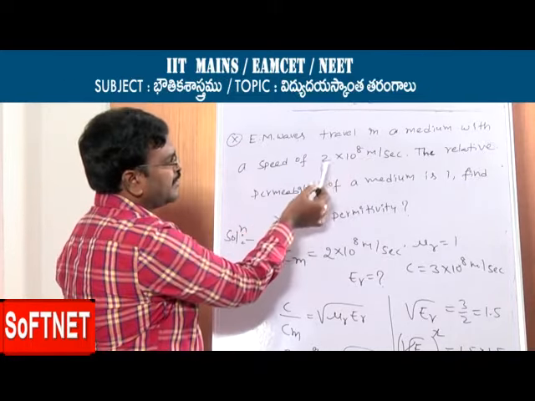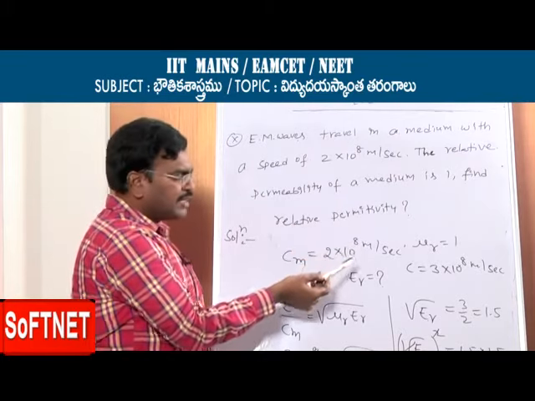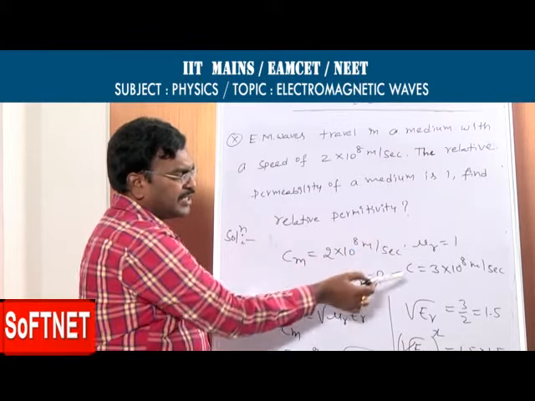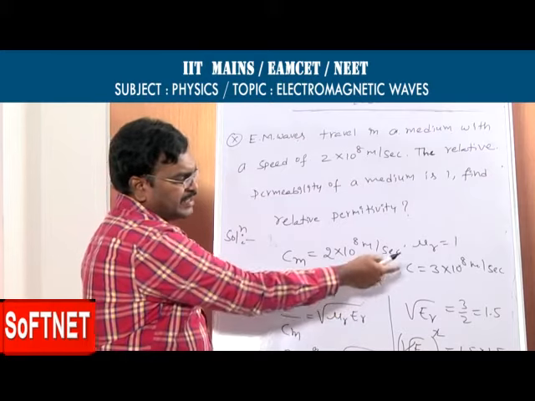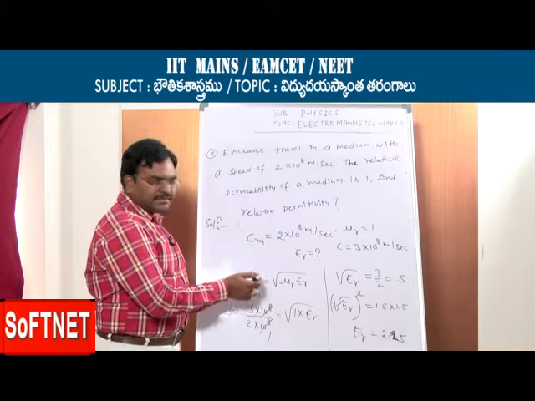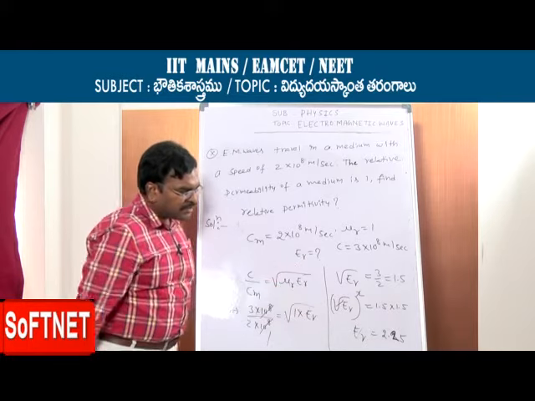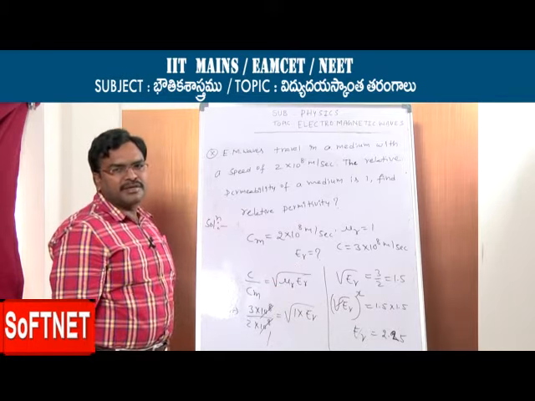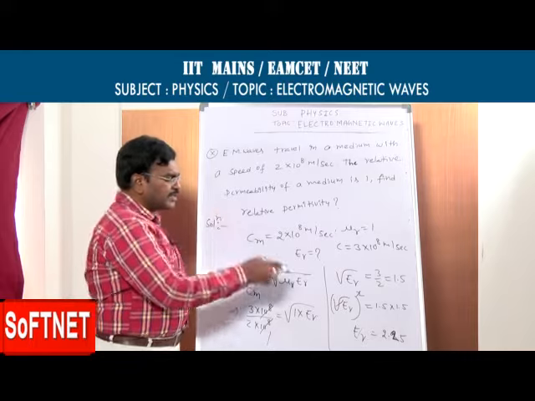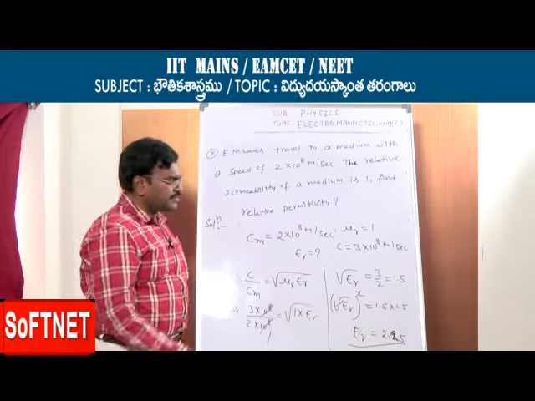What is given in the question? Electromagnetic waves travel in a medium with a speed of 2 into 10 to the power of 8. Relative permeability is given, find relative permittivity. Already you know the speed of light in air or vacuum. What relation do we have? C by C medium is under root of mu r epsilon r. We substitute these values and simplify. What we got is the epsilon r value, 2.25. Here it is a constant only. Relative permittivity has no units and dimensions.